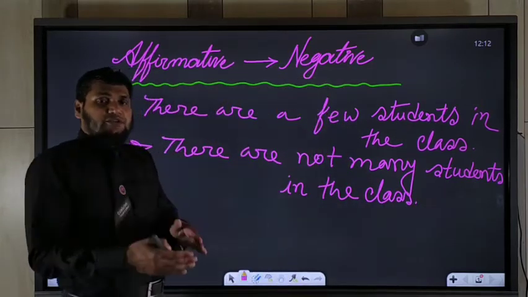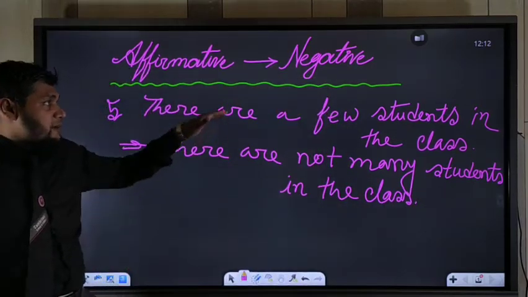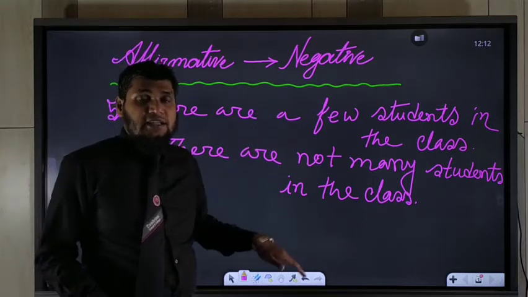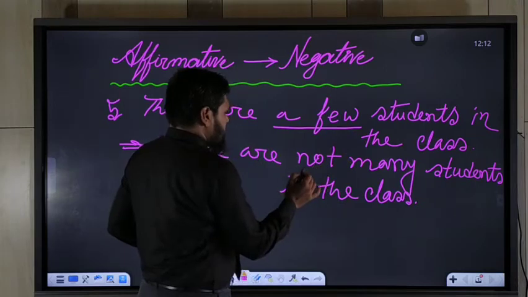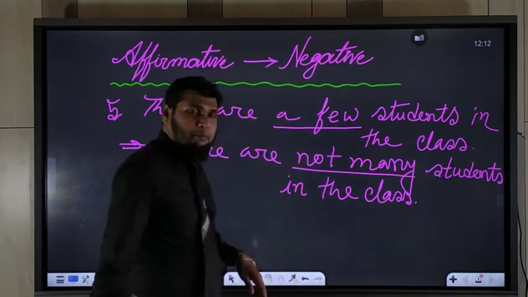In this way, you should transform affirmative sentence to negative sentence. Okay. Instead of a few, you should use not many.